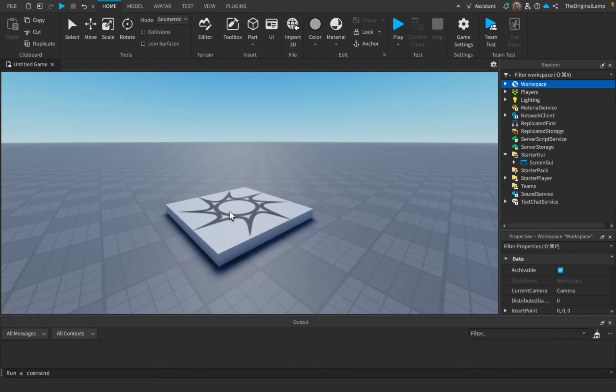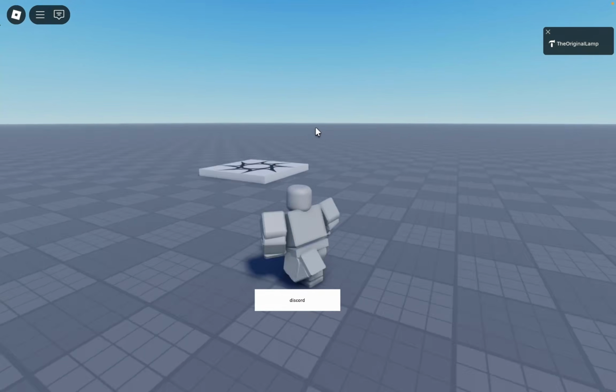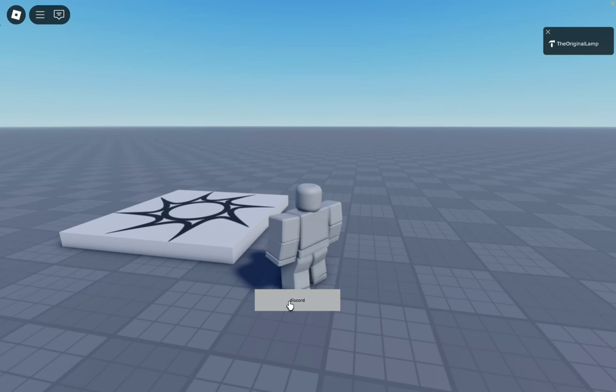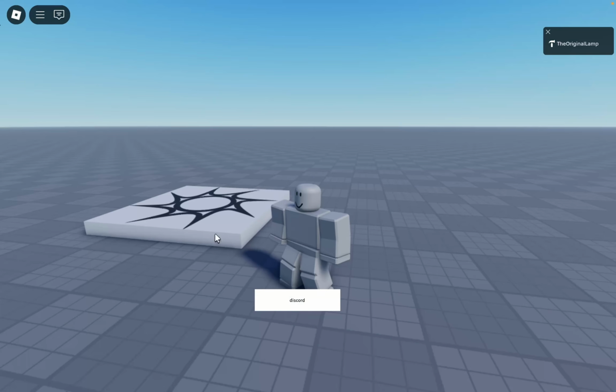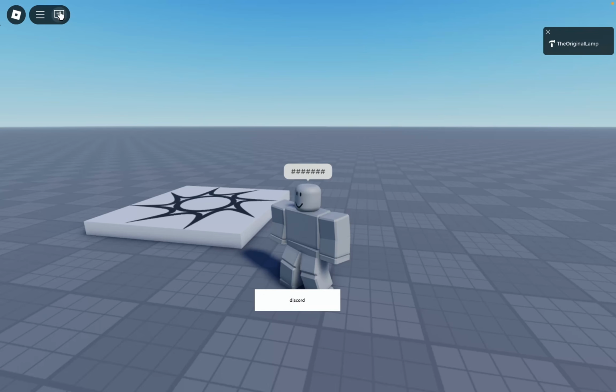Now, my very first thought when I started to implement the system was, okay, does Roblox censor every bit of text? What about something like user interface, like maybe a button? And so that's exactly what I did. I made a button, then I just changed its text to be profanity or whatever, or even something that it usually censors, like Discord. And if I play the game, you may notice that it actually allows this word. So it says Discord, it's all fine, there's no censors. Of course, if I say it in chat, it is censored. So I realized, oh, we need to use this. Roblox censors the chat, but not the actual user interface.